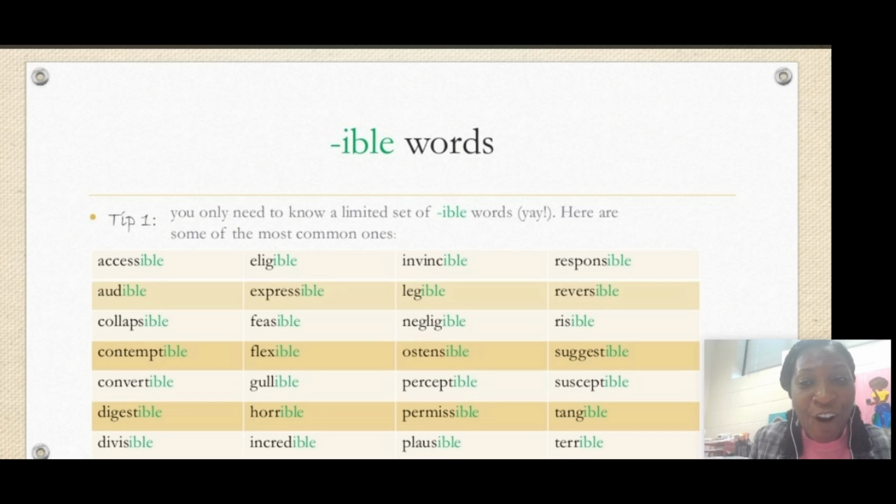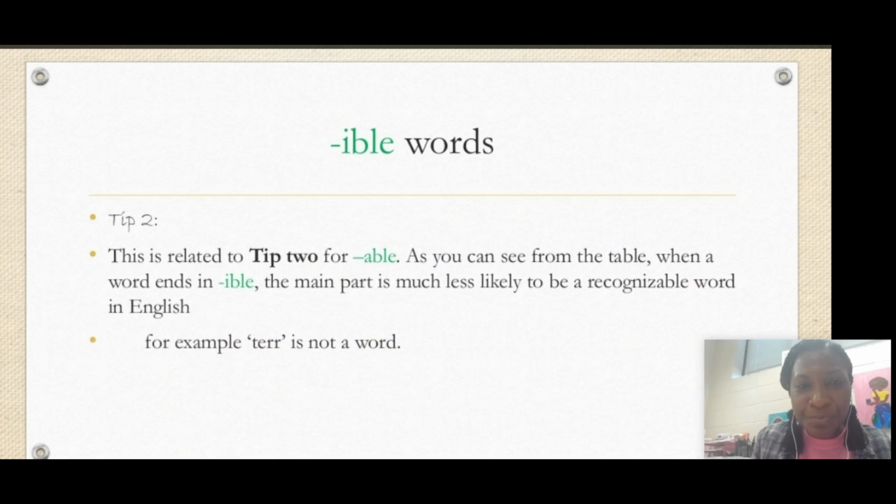So here are some sample ible words, okay? So remember, most of them, they can't stand by themselves. I don't see anyone. Well, suggest is one that we pulled out, but the majority of these, they cannot stand by themselves. There's always an exception to every rule. But if you have to choose, I would choose able. Okay. So here's a tip. Most of the time, if it can stand alone, you're going to use able instead of ible.